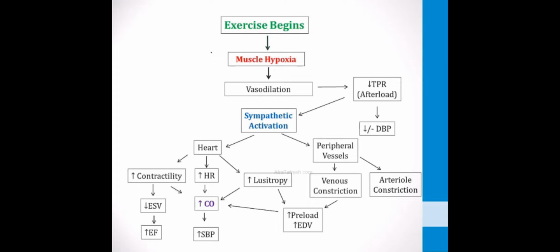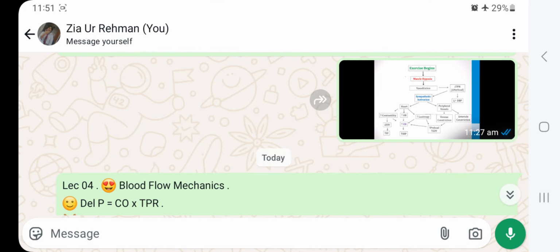Heart rate is increased, cardiac output increased, that will lead to increase in systolic BP. Increased lusitropy will increase preload and end diastolic volume. Sympathetic activation on peripheral vessels, arteriolar constriction, venous constriction, so increases preload and end diastolic volume.